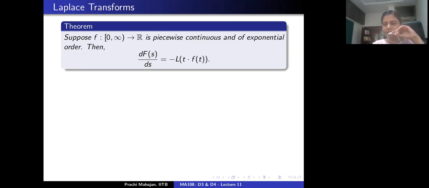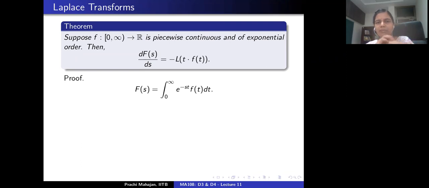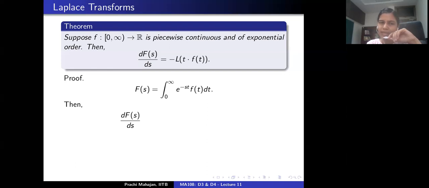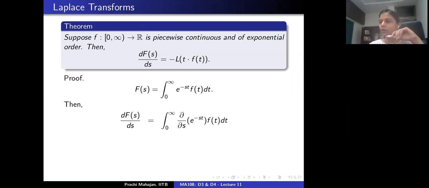All of this comes very handy when we are solving differential equations using the Laplace transform, but one has to check that these things hold true. So let's see the proof. Remember, the Laplace transform is this improper integral from 0 to infinity of exponential minus st times f(t). And I would like to differentiate this. Now, what am I doing here? I am saying that it is